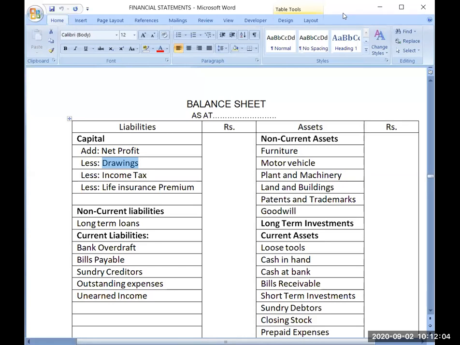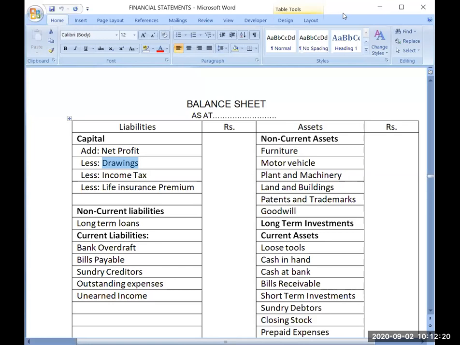It is showing how much amount has been paid back to the proprietor by the business. Capital is showing how much amount has been paid by the businessman to the business. So these both accounts are personal accounts.